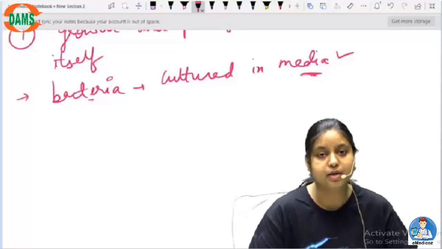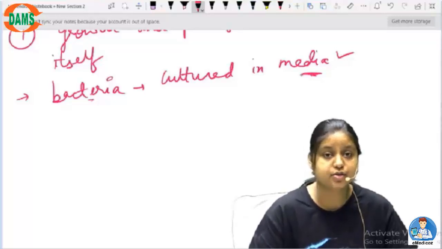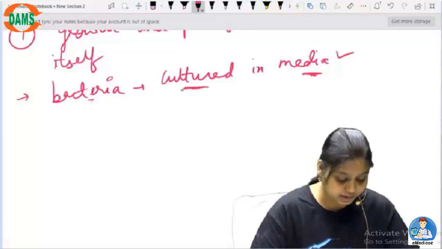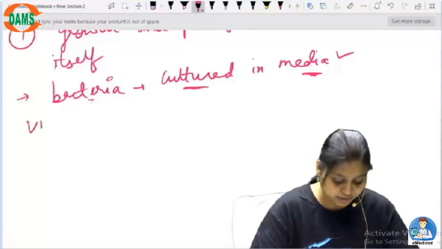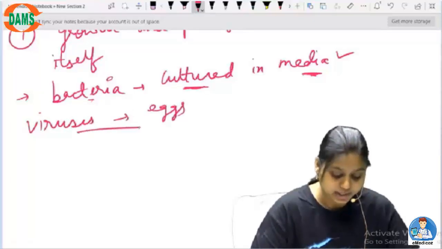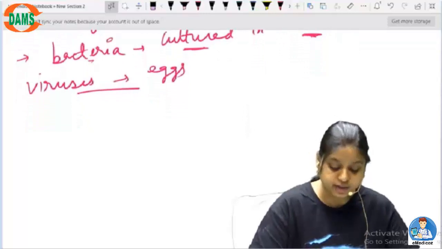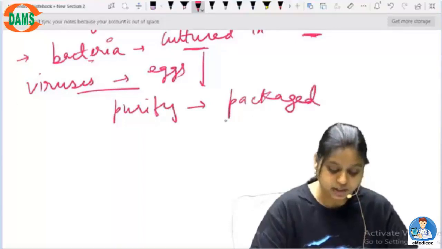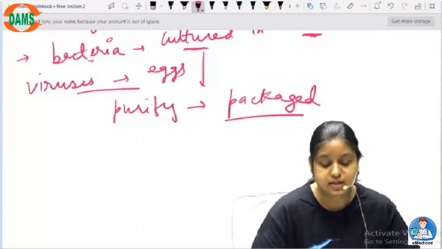It can be selective, enriched, or any kind of media. Viruses can be grown in eggs. Then all these things you have to purify and package, packaged as a vaccine.